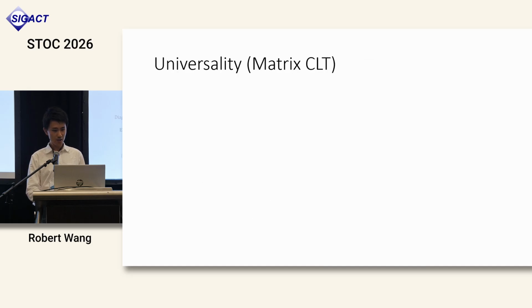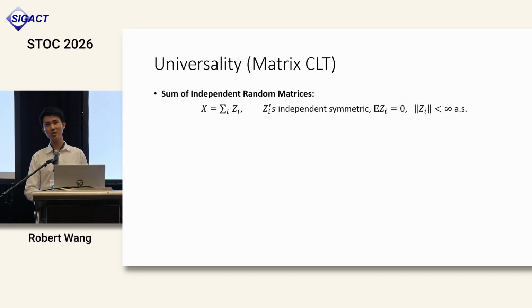Beyond just Gaussian matrices, we may also consider general non-Gaussian matrices. We may consider the sum of independent random matrices model, where X is the sum of a bunch of arbitrary independent matrices Z_i with zero mean and bounded norm.